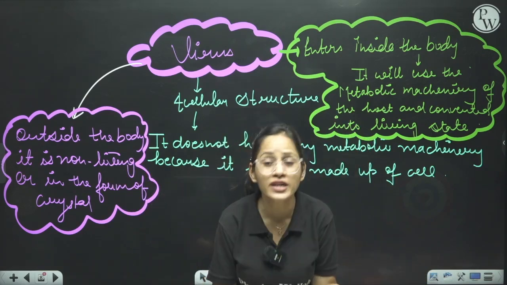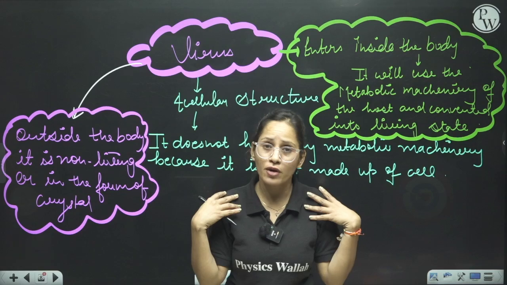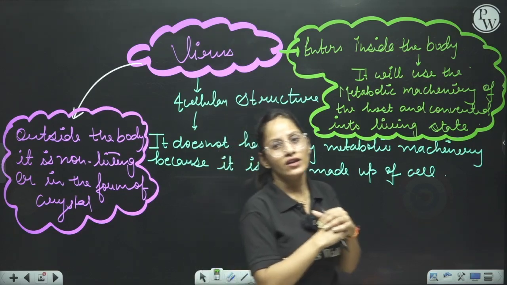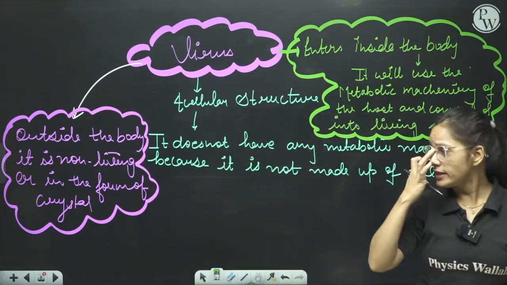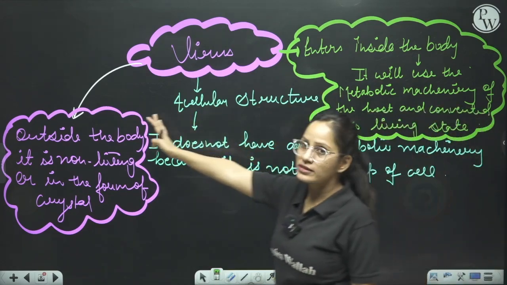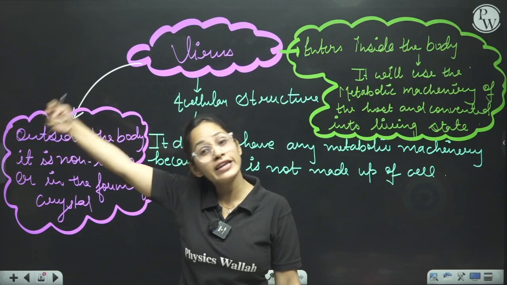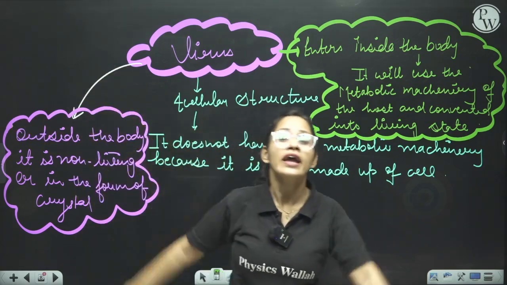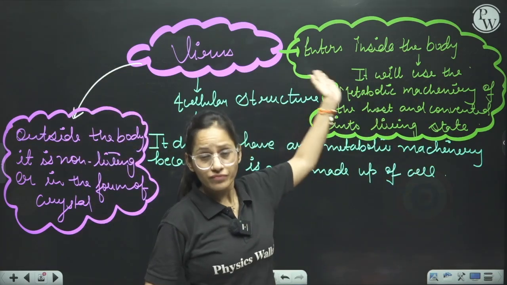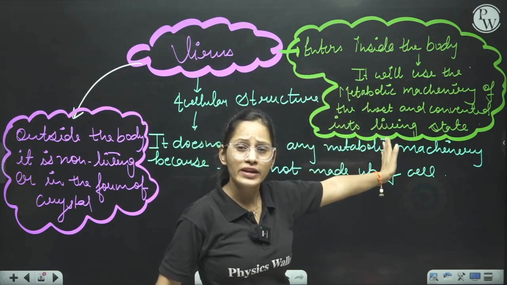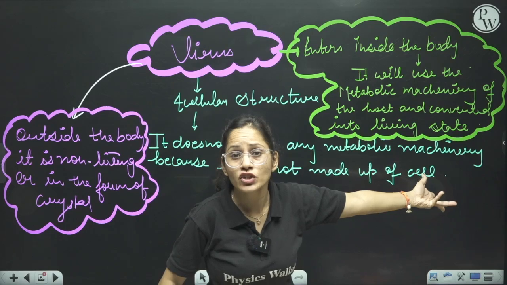I hope you understand now why virus is non-living, and in which condition it is non-living, and how virus is called living, and in which condition it is called living.